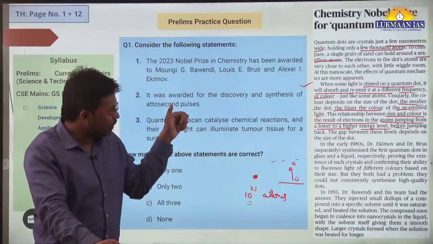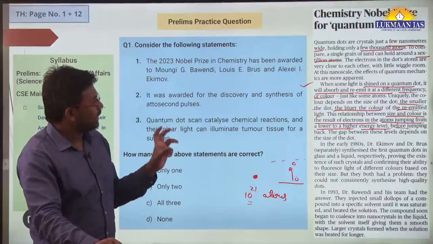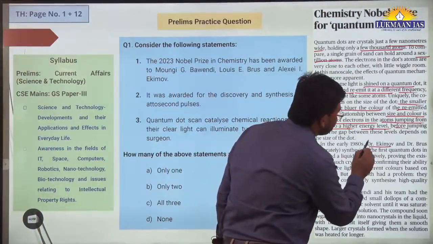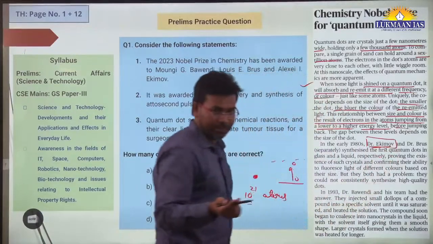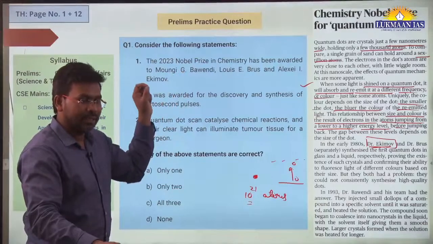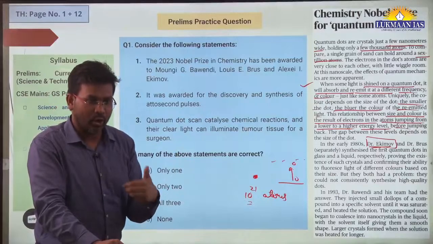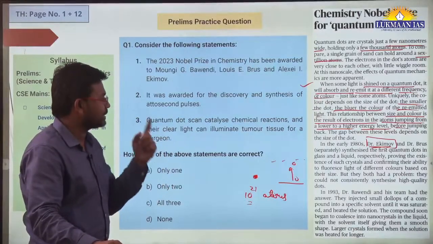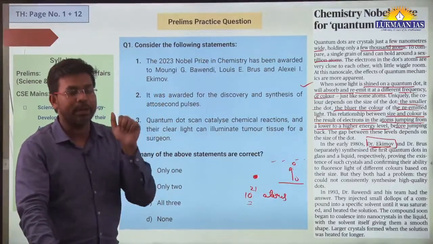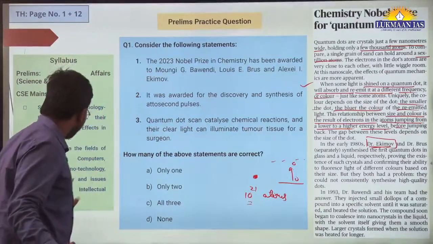It is also not needed to remember the names of these people. If you happen to remember just one name, you will be able to connect with the question. At least one name, for example, Dr. Ekimov. This is a unique name. You can remember one name, and you will be able to connect it with quantum dots and with the Nobel Prize in Chemistry. And you need to remember the application of quantum dots. Applications are very important. Whenever they ask a science and technology question, they ask about the application part of that new emerging technology. So let us solve this question.